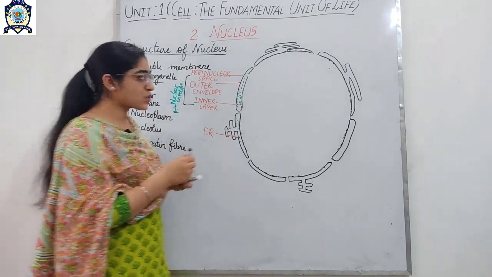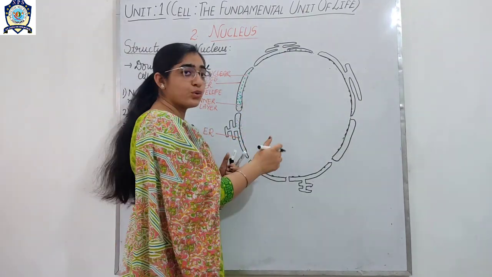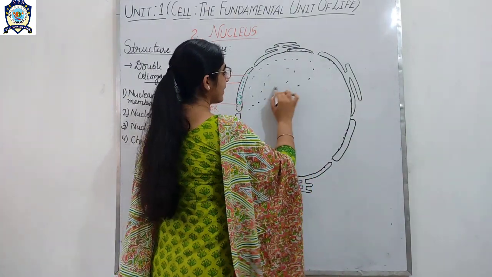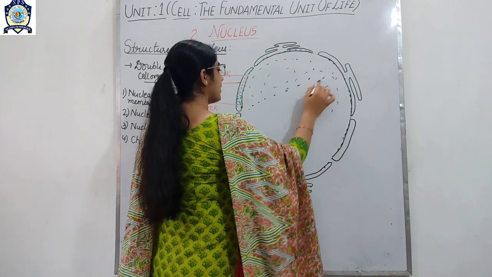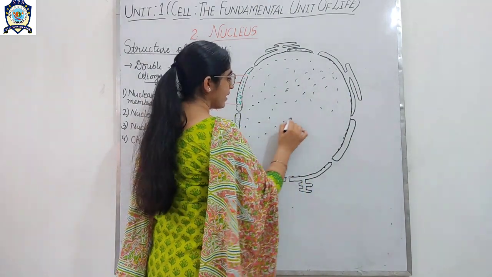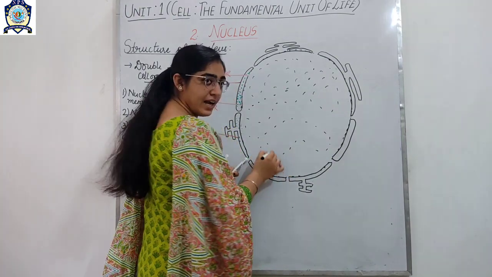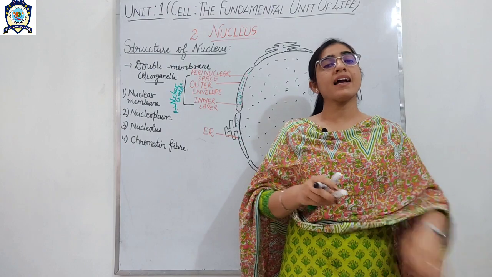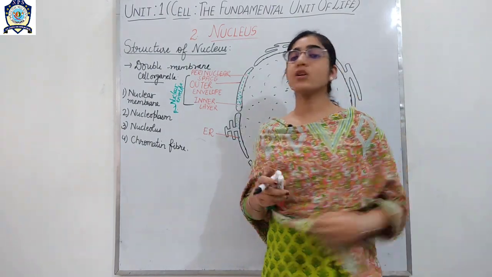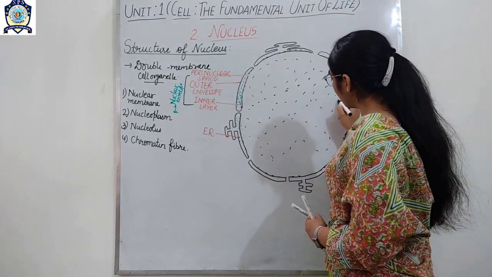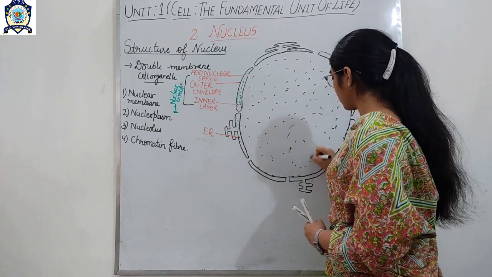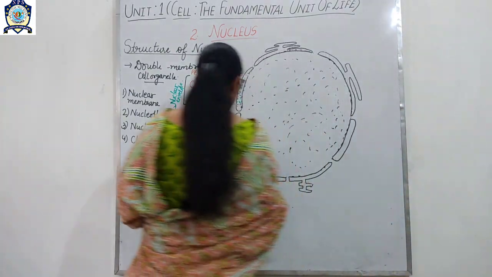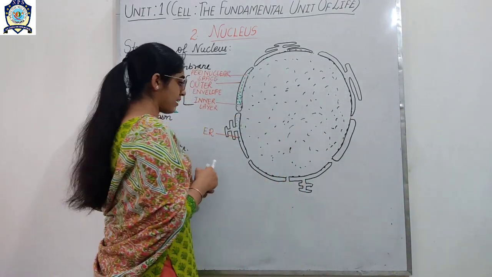Okay, and the next one is, this nucleus is filled with fluid. In this way, there is a colorless, dense, transparent fluid, and this fluid is known as the nucleoplasm. So please try to label the diagram at one side.